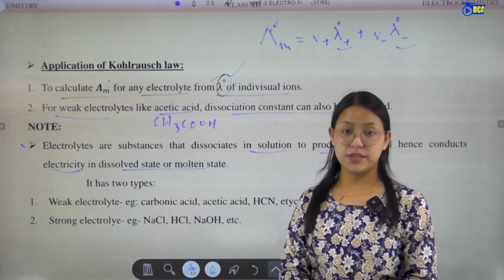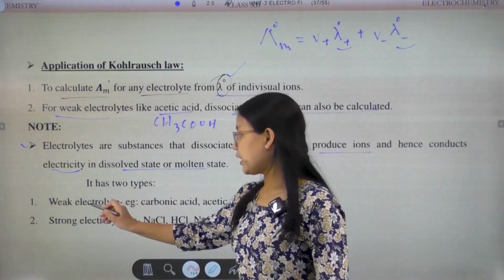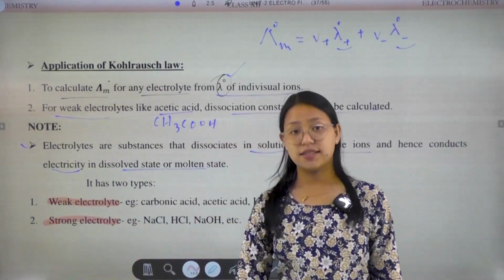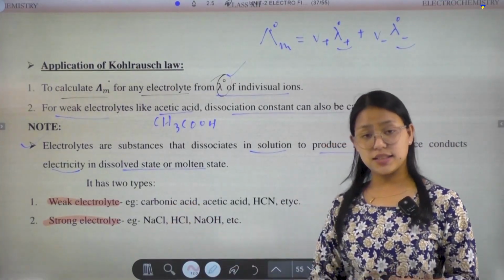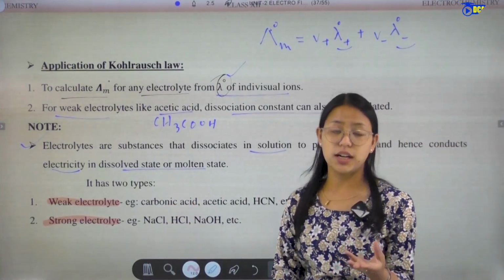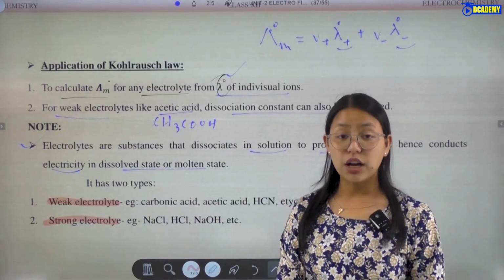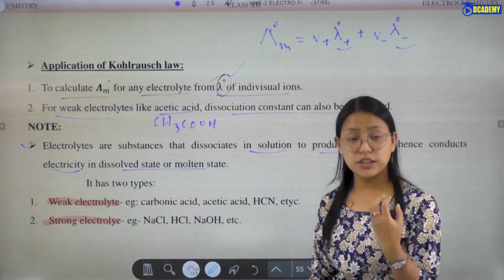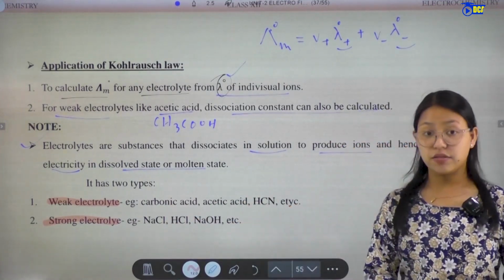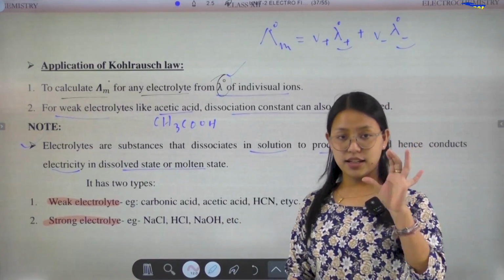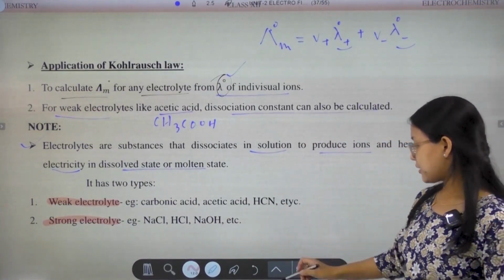Now it has two types: weak electrolytes and strong electrolytes. What are the weak electrolytes? Weak electrolytes are carbonic acid, the acid found in soda drinks, and then acetic acid, the acid in vinegar. Next, hydrocyanic acid, and so on.